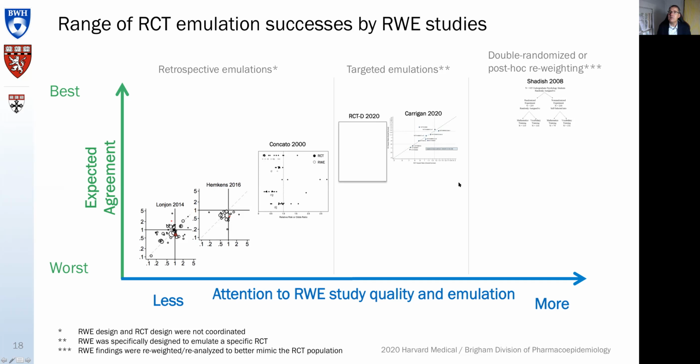It is these double randomized experiments. Shadish in 2008 has published that, in the education space. I'm not aware of anything in medicine where you randomize patients into either contributing to a randomized trial or contributing to a real-world evidence study. And then you do the randomized trial and the real-world evidence study and compare, and Shadish showed that you get exactly the same finding.